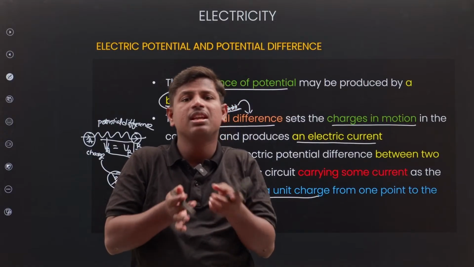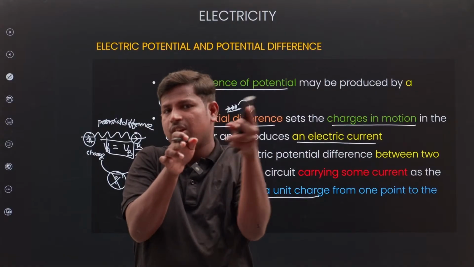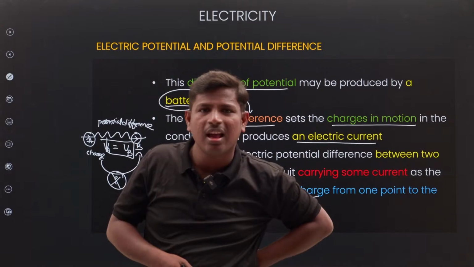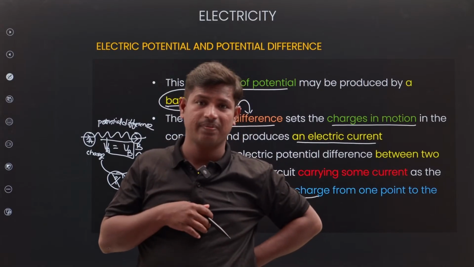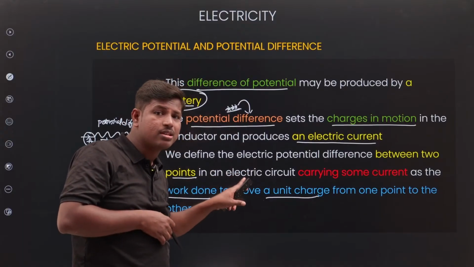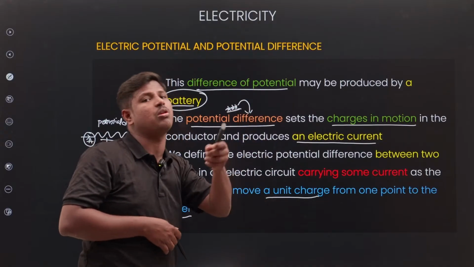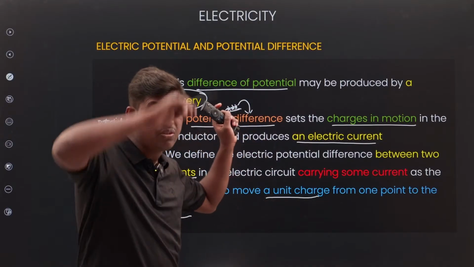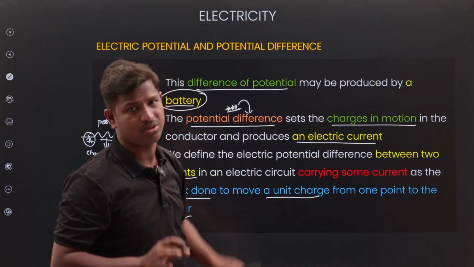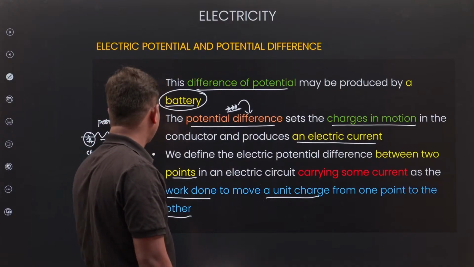Potential difference means if you take a circuit, between any 2 points in the circuit, A to B or B to A, the difference between those two is the potential difference. From infinity to a point, that is potential.